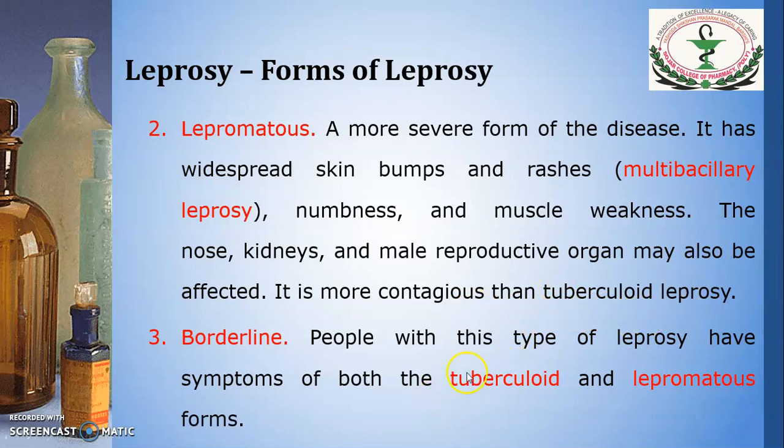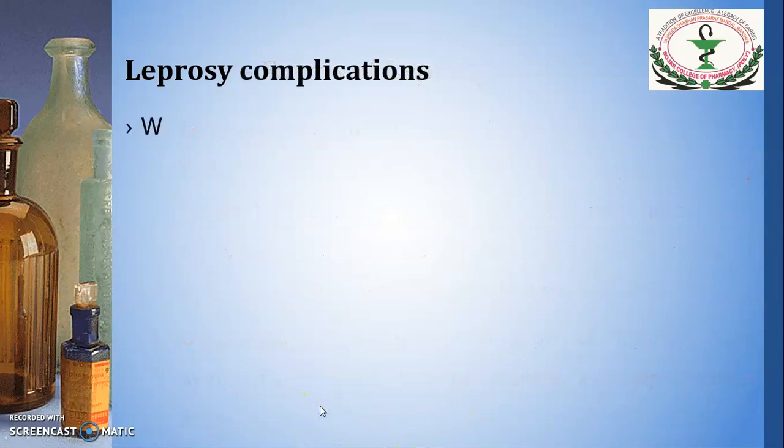Third form is borderline. The people with this type of leprosy have symptoms of both tuberculoid form and lepromatous form.